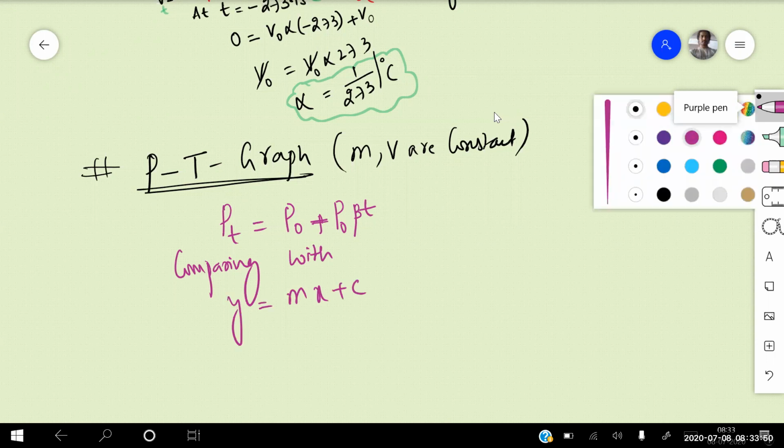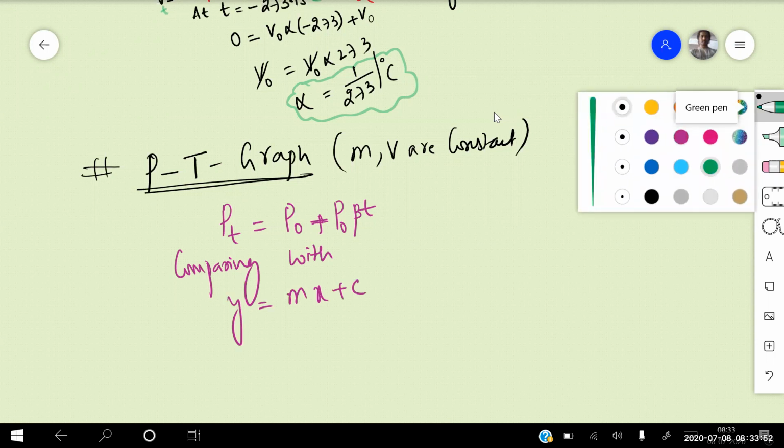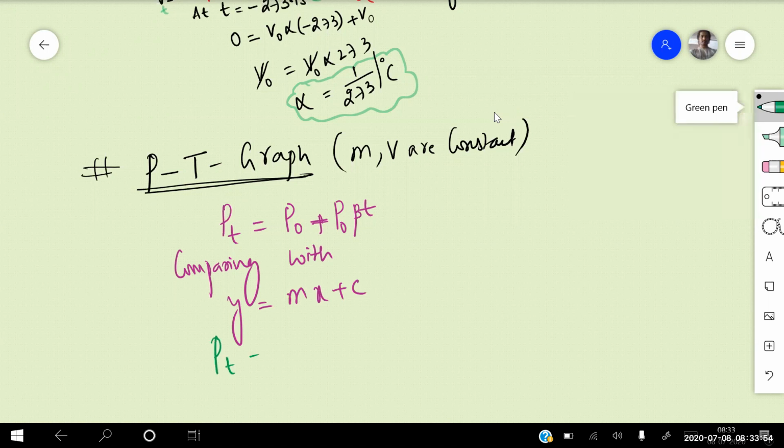So I can write this equation as P at T is equal to P naught beta into T plus P naught, which is constant. So this P naught into beta is the slope, and on the x-axis we need to write the temperature. On the y-axis we need to write the pressure at T degree centigrade. This constant is equal to P naught. So let us try to draw the graph right now.